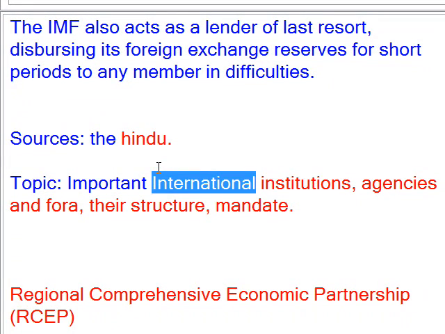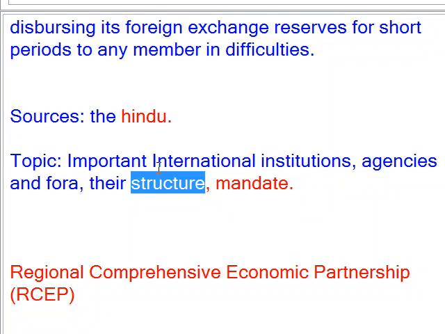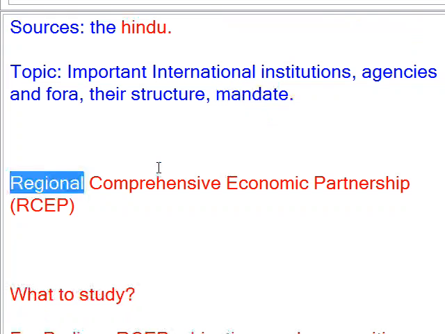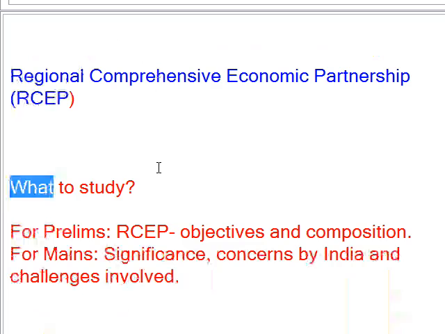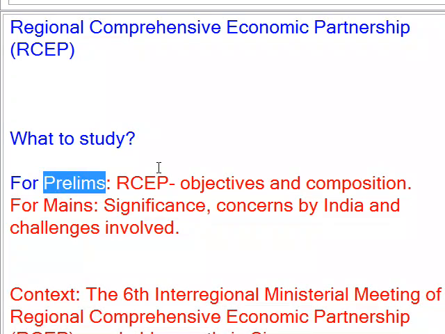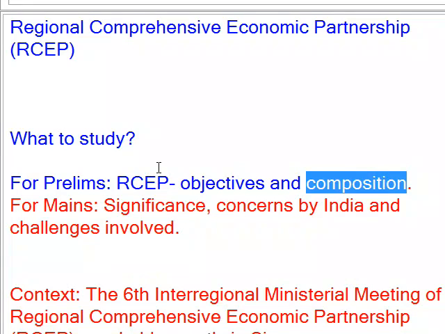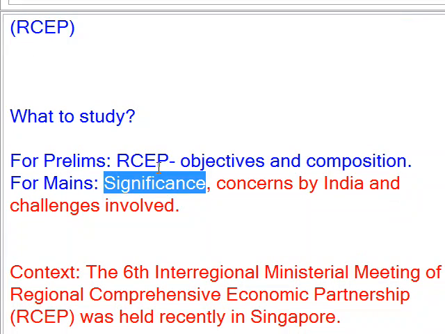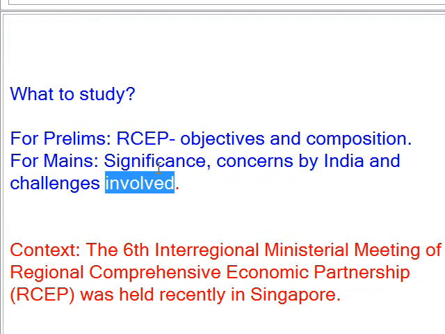Important international institutions, agencies and fora, their structure, mandate. Regional Comprehensive Economic Partnership, RCEP. What to study for prelims: RCEP, objectives and composition. For mains: significance, concerns by India and challenges involved.